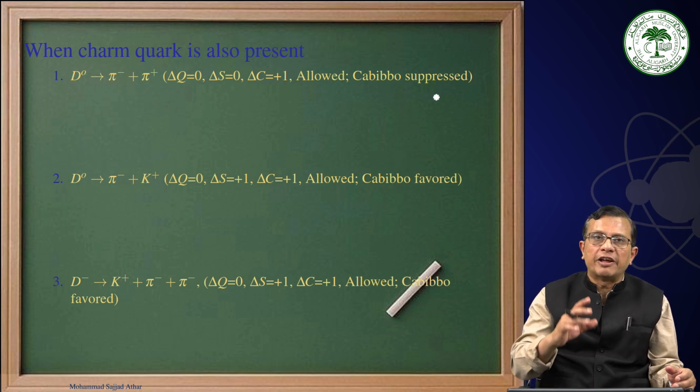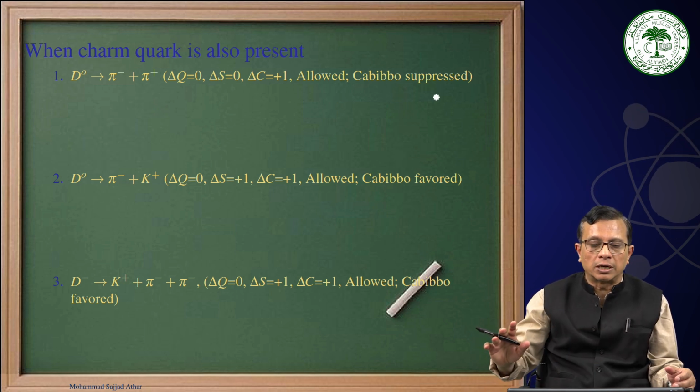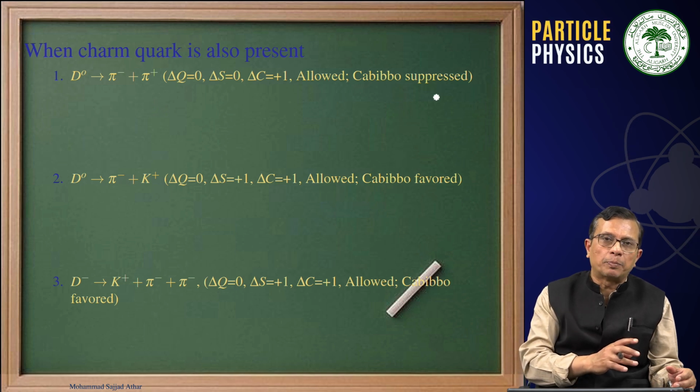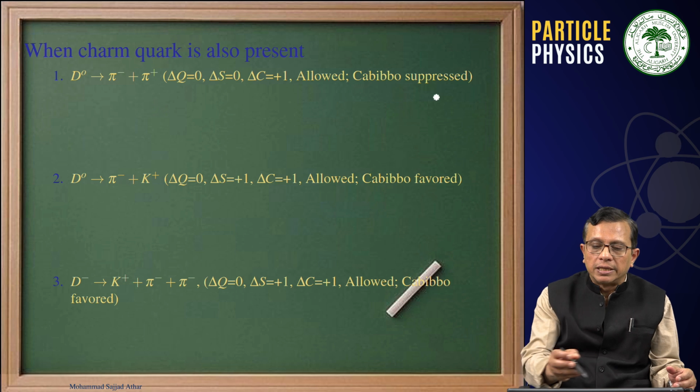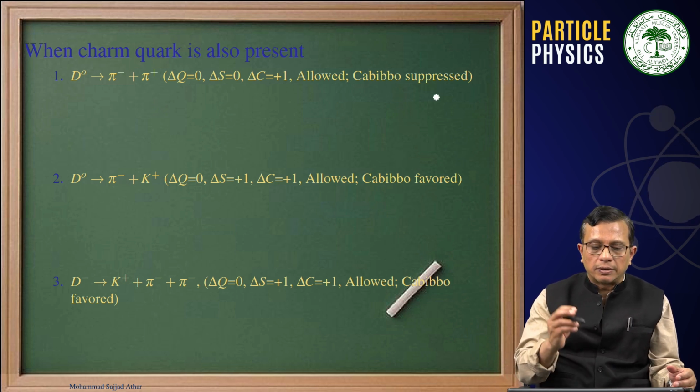If it is forbidden, that means that is not allowed. Therefore, like in the previous example for the strange quarks, here you can just verify the numbers which I have written, whether they are correct or not.